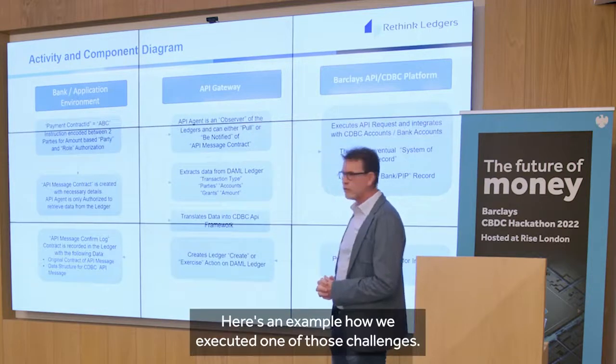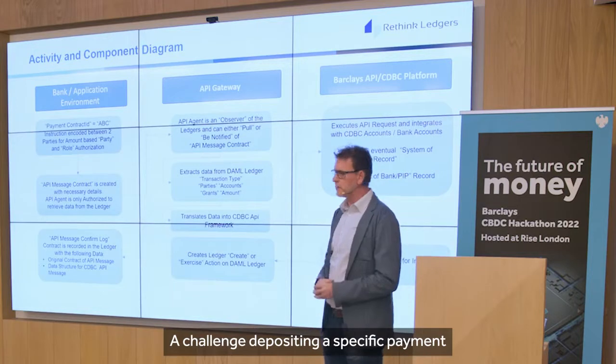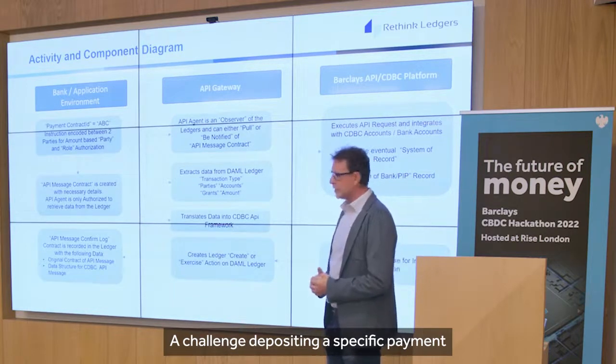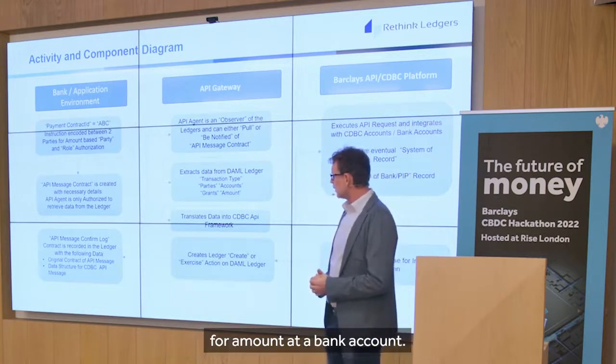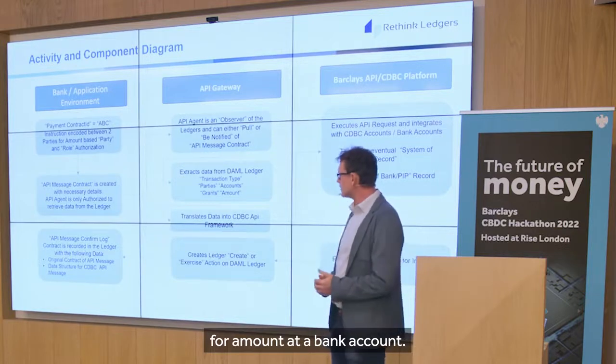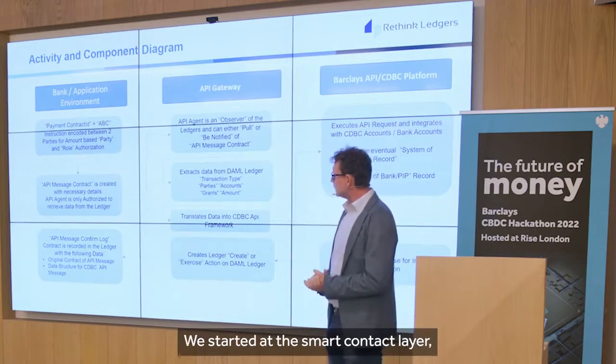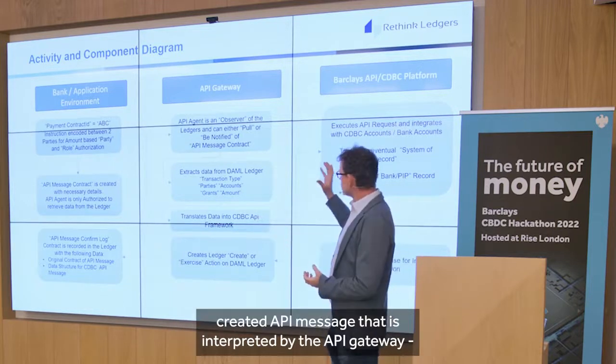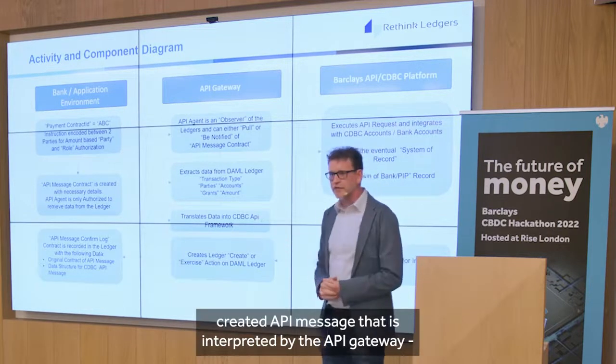Here's an example of how we executed one of those challenges, a challenge about depositing a specific payment or amount at a bank account. We started at the smart contract layer, where we create an API message that is interpreted by an API gateway.